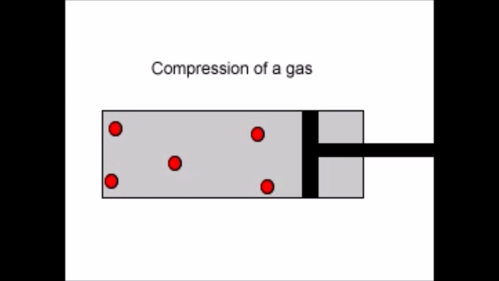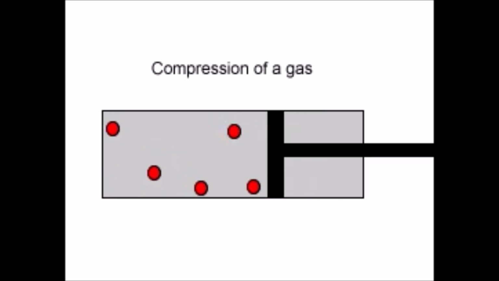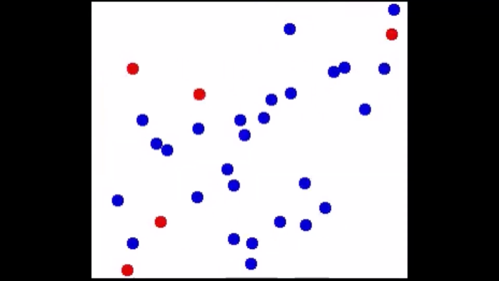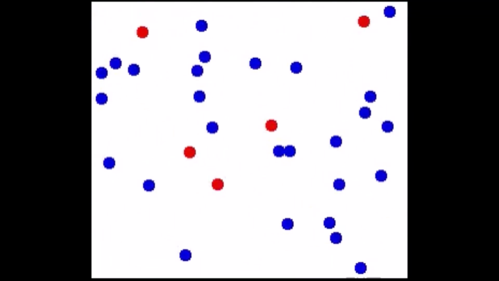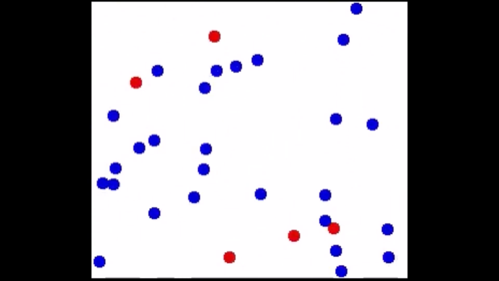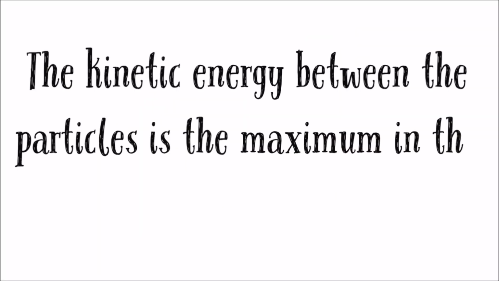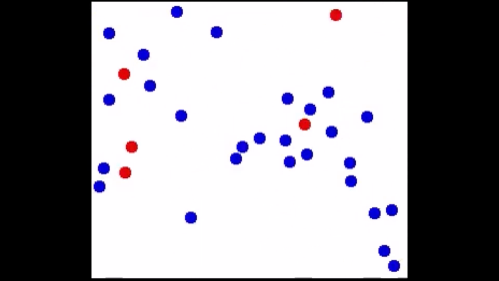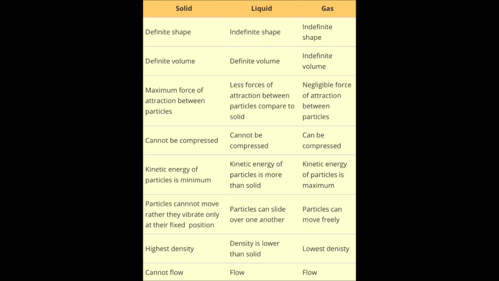Also, they can be easily compressed and put into a small container, unlike solids and liquids. Since there is a lot of space between the particles, different gases can diffuse into each other easily. The kinetic energy of the particles is maximum in the case of gases. Therefore, the particles move around freely at high speed and there is no fixed shape of gases. These are the differences in the characteristics of states of matter.